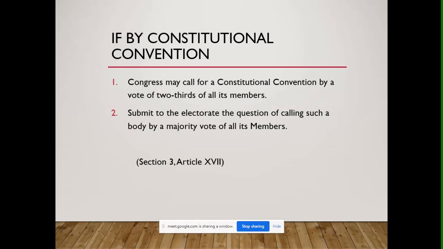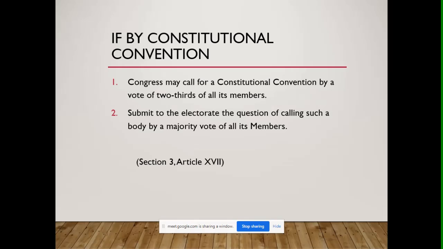And then the second option, if by constitutional convention, is to submit to the electorate the question of calling such a body by a majority vote of all its members. So, Congress may call for a constitutional convention directly. Or, this is an alternative for Congress to do: submit it to the people whether there will be a constitutional convention.